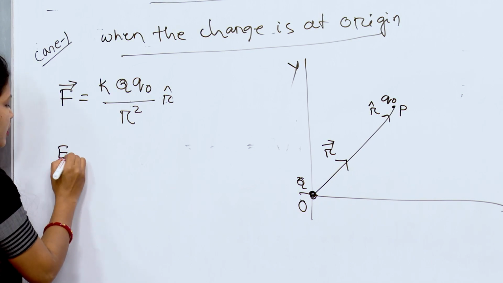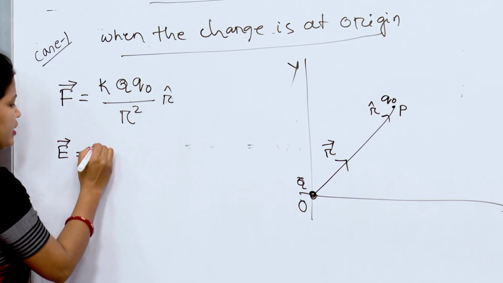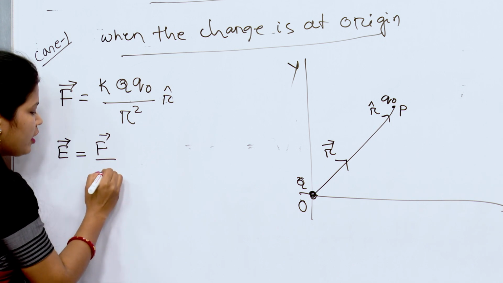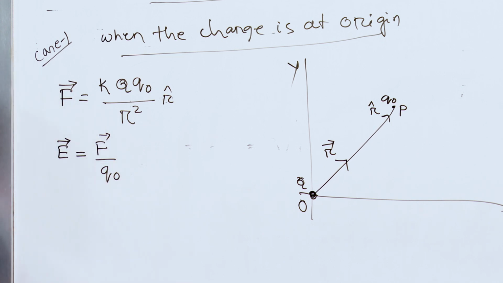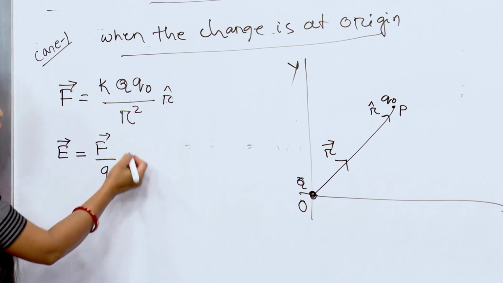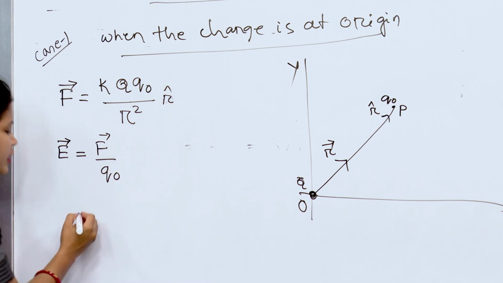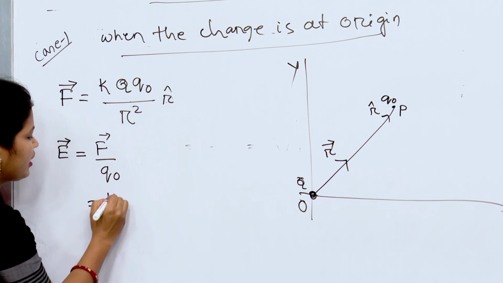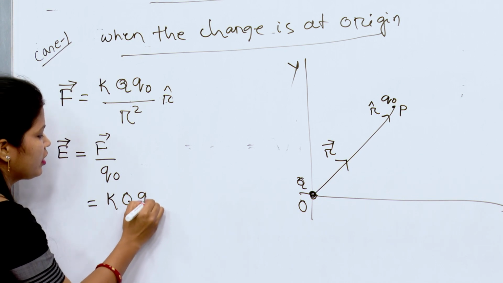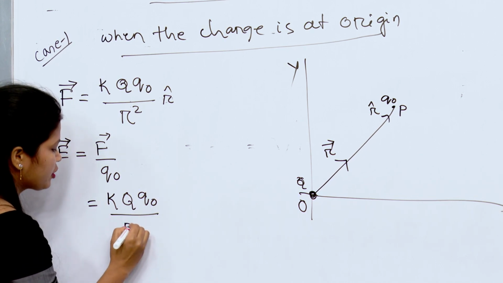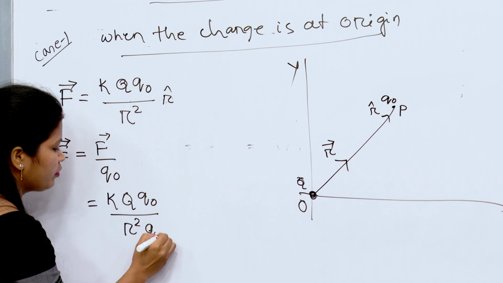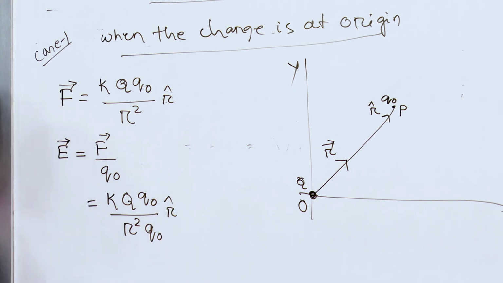We know that electric field intensity is force per unit test charge. Putting the value of force here, we get KQQ₀ upon r² into Q₀ r cap.